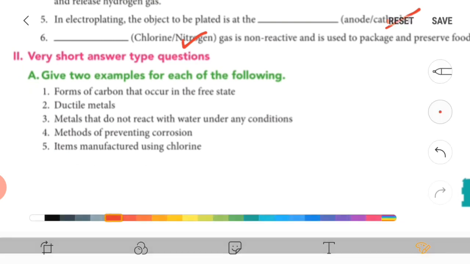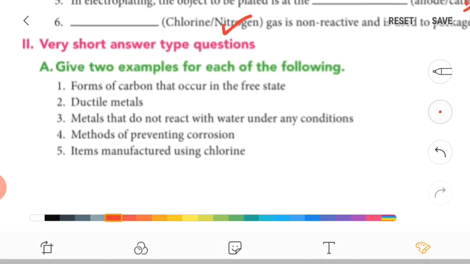Now two examples. First one, forms of carbon that occur in the free state are diamond and graphite, because diamond is the hardest substance of carbon, right?